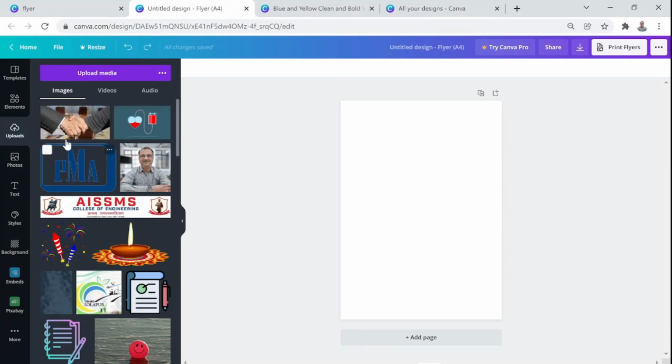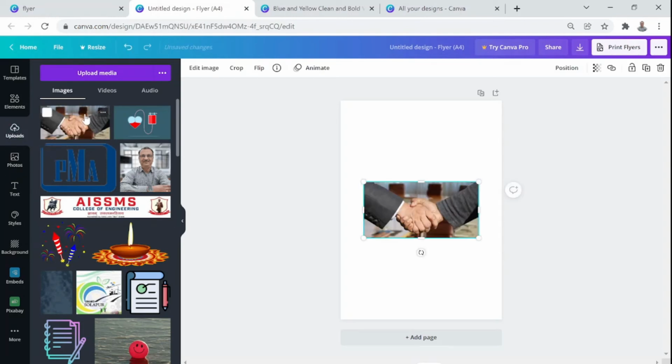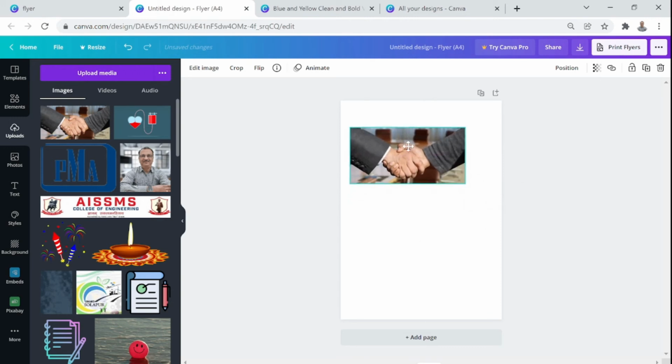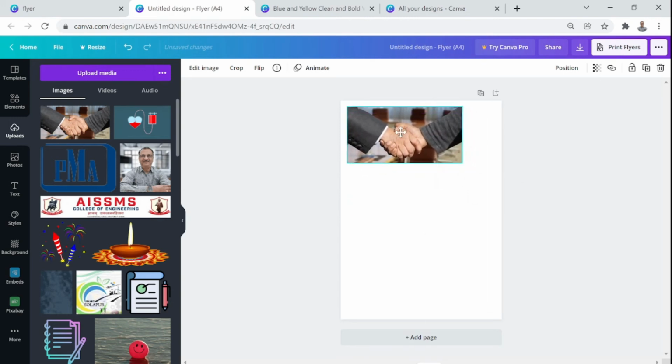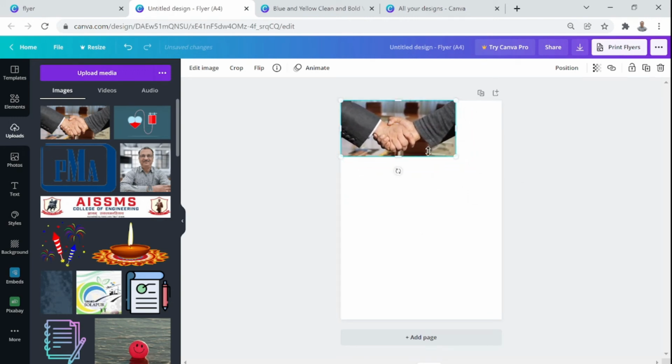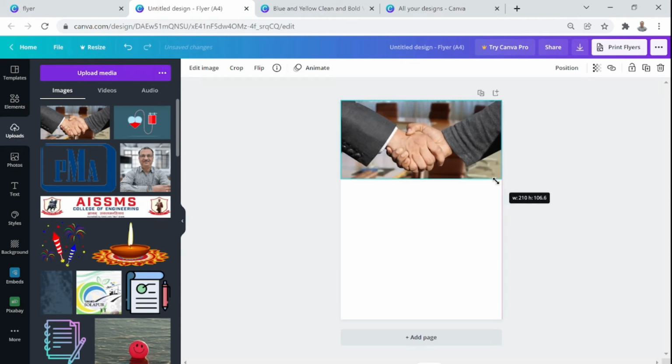Okay, once that image is uploaded, you just simply click on that and bring it here. So we are now working on a blank template, but I came to this blank template only to show you what more you can add into your design. So this is something that I have done. Now here I want to add a background also.